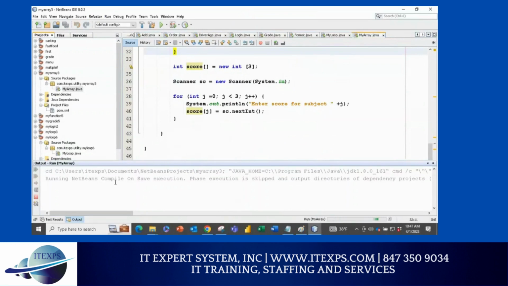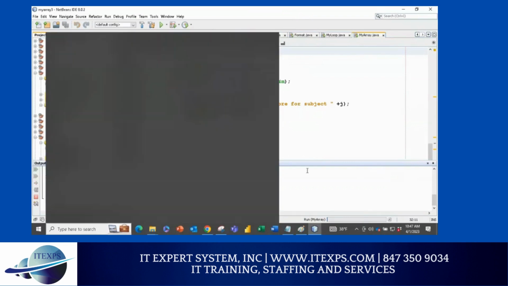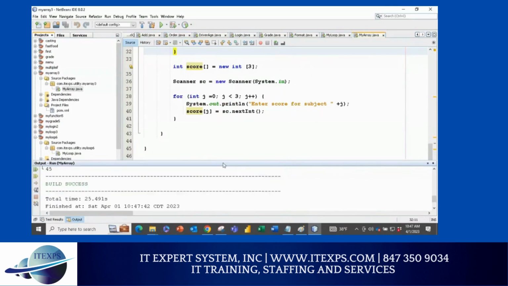So I have to click on console, let it run the program, save your program, and you can see it's score 0. It means j was 0. If I enter any value, it will go to score 0. So now let's say 50. As soon as I press enter, it's going to give me score 1. Check it out. So I got a score 1 because j is now 1. So if I enter, let's say 90, that will go to score 1. And if I say 45, that will go to score 2. Perfect. So I can store 3 values. So that part is working very well.